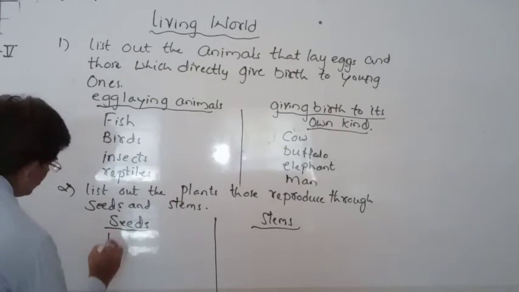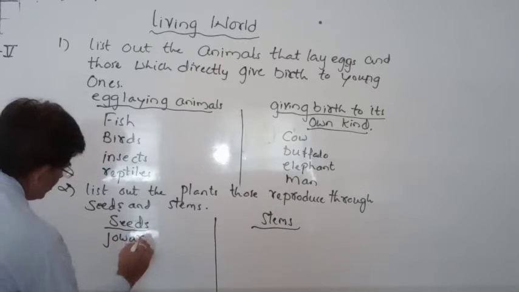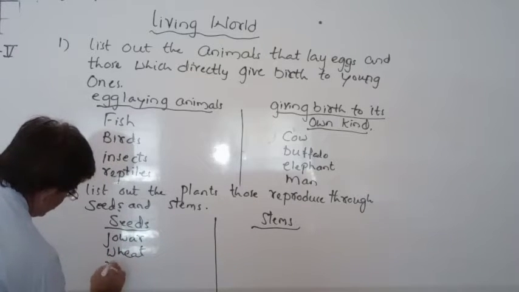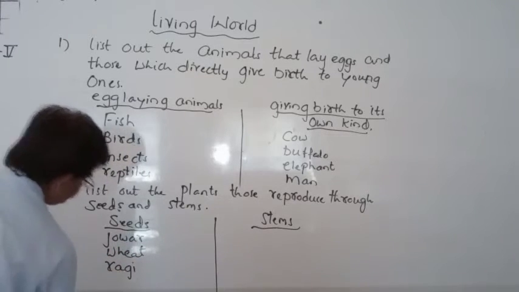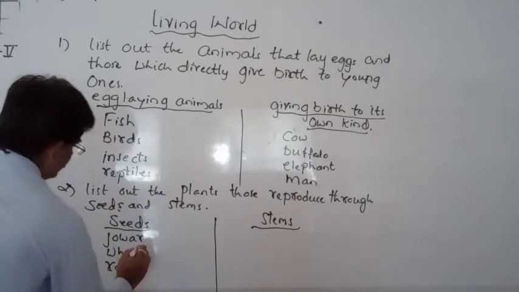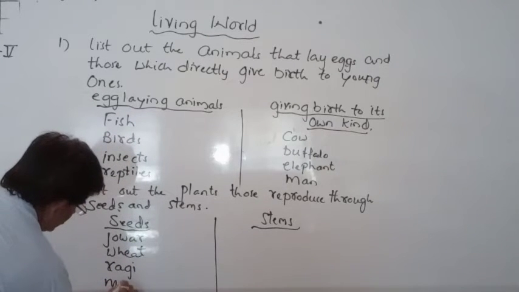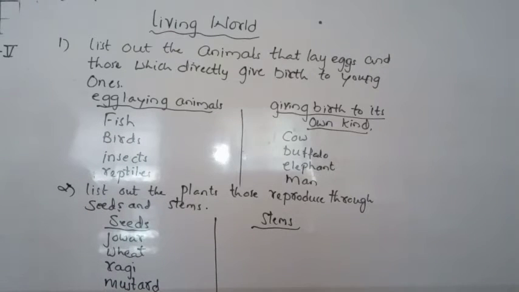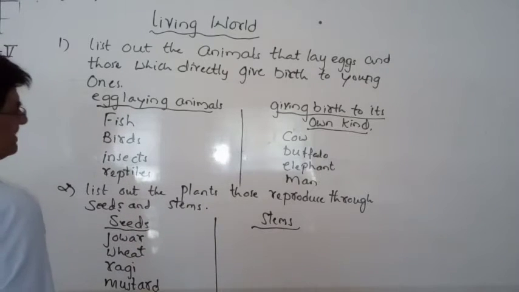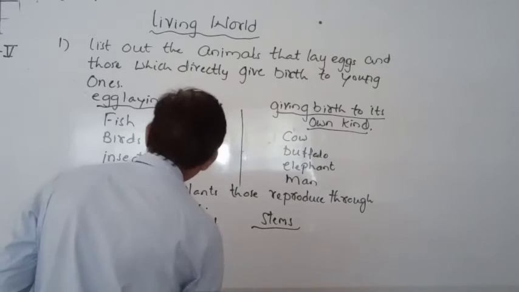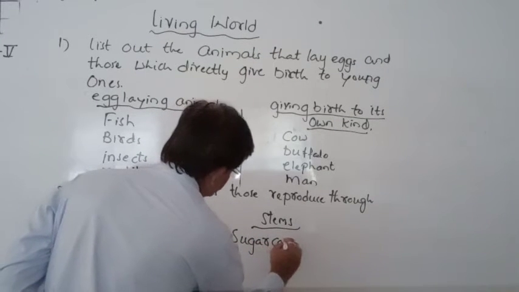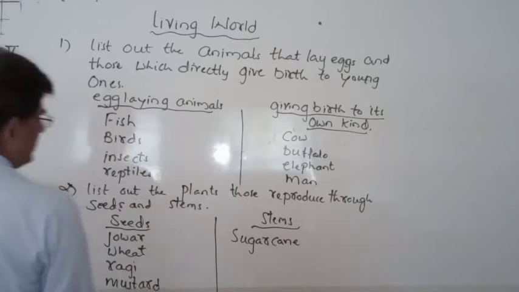Seeds, you already know, like jowar, wheat, ragi, mustard and all. From the seeds only the plants reproduce. Whereas in stems, for example, sugar cane, through the stem part only a new plant grows.